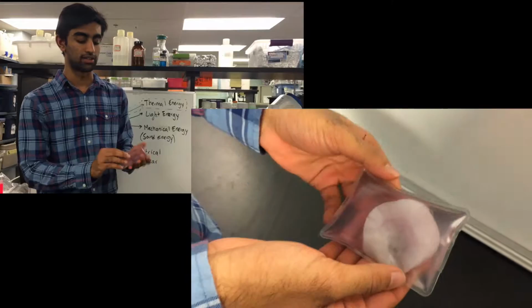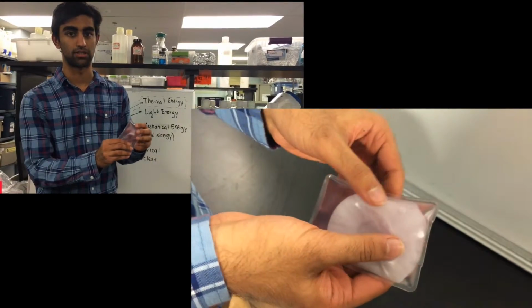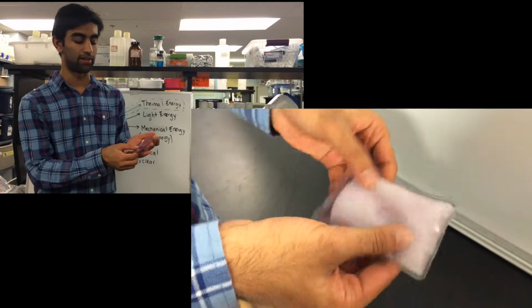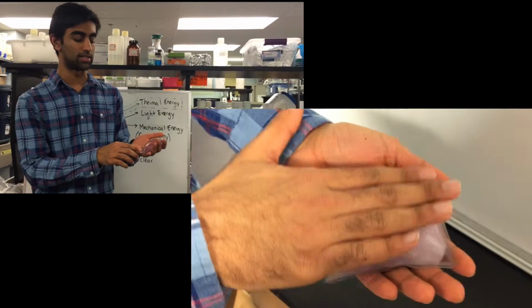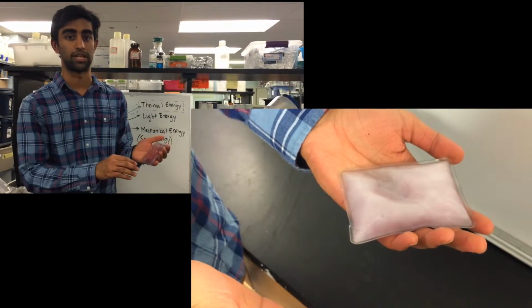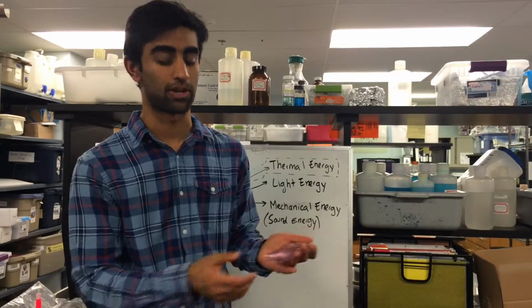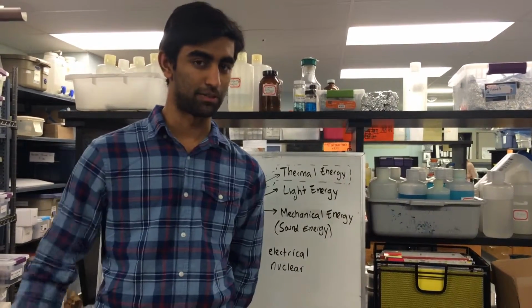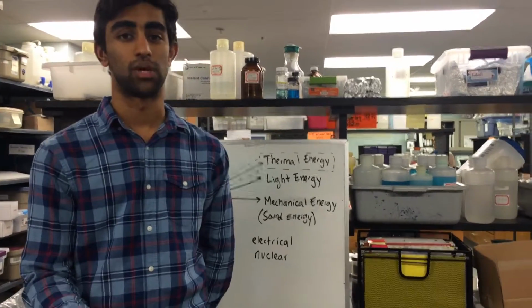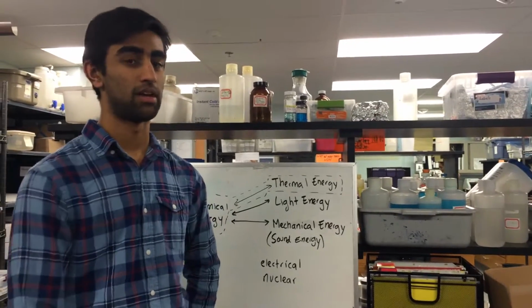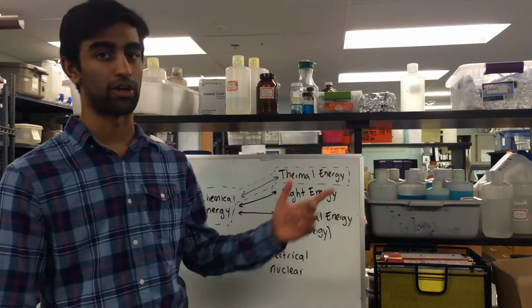This is because the solution inside of here is actually a supersaturated solution, which when disturbed by bending the metal coin will cause the solid to precipitate out, a reaction which is exothermic. Collect the hand warmers and put them in the bucket. Then ask the students what type of energy conversion just took place. The answer would be chemical to thermal energy.